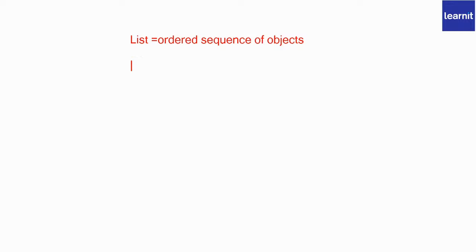So for instance, if I said to myself, okay, L is equal to, and I use my brackets, and I'll put in Joe, and then I'll put in, for instance, my age, and then I'll put in, for instance, my birthday. Maybe later on I decide, you know what? I actually want to change this list. I want it to be not my birthday because I don't want people to know my birthday. I just want it to be today's date. So I can reassign L and I can change that list.